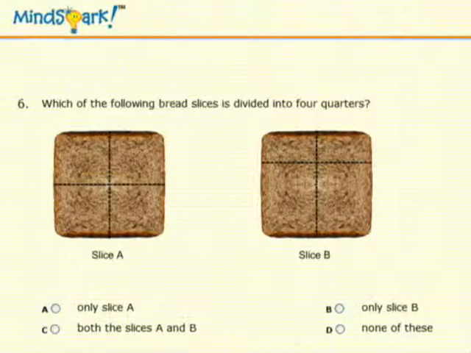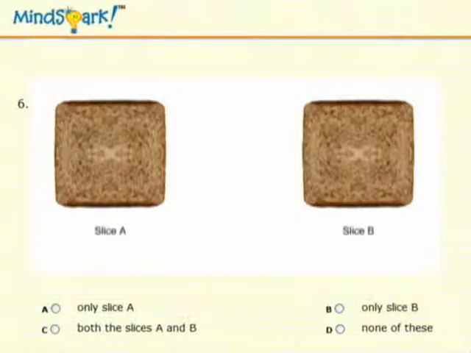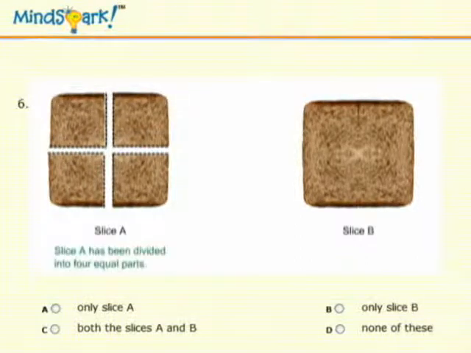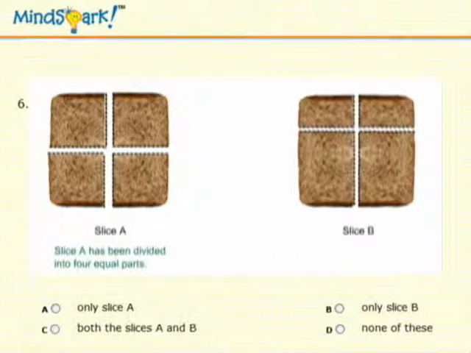There are 2 slices of bread. Slice A is divided into 4 equal parts and slice B is divided into 4 parts which are not equal. The animation in the explanation helps to reinforce the importance of dividing the whole into equal parts. Once the child is able to grasp this concept, he is able to apply this in different shapes.